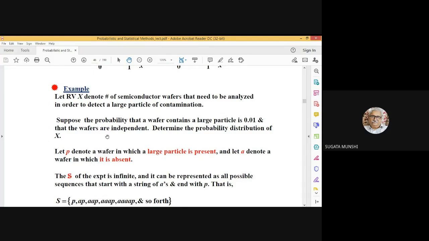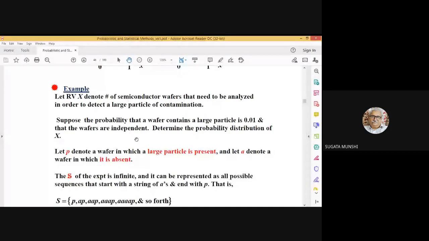That means the occurrence or non-occurrence of a large contaminant in a certain wafer has no influence on the probability of occurrence of a large contaminant in other wafers. That is what is meant.